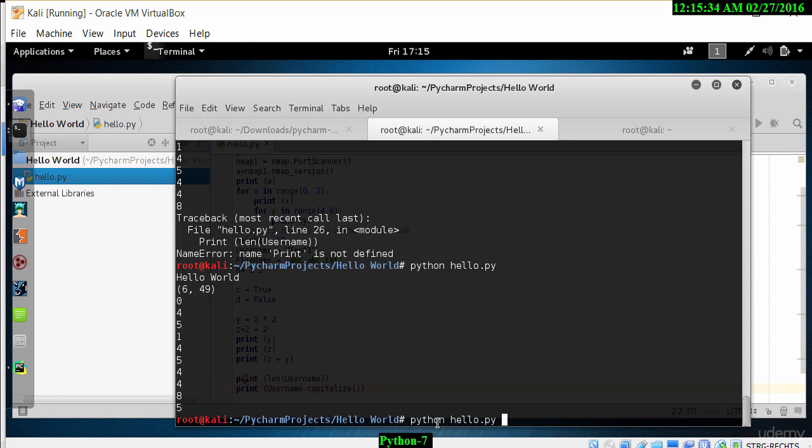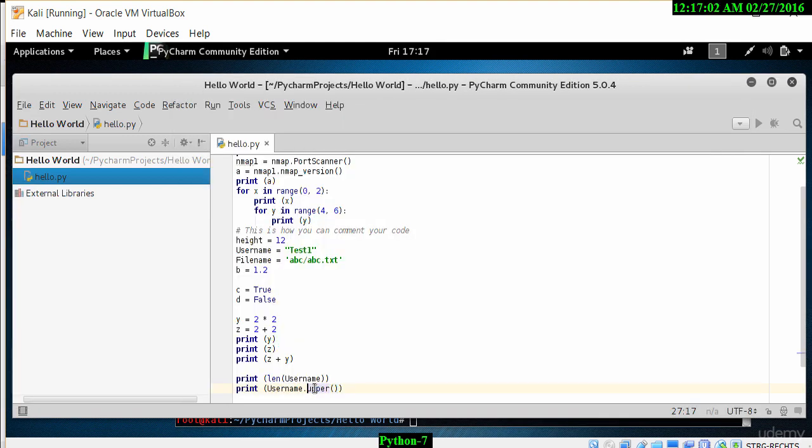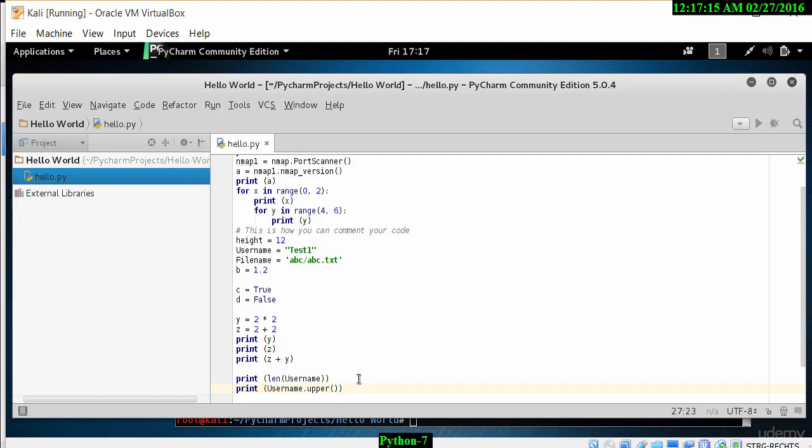So when I run this program, it hasn't, and I know what it is. I fixed it now, and the reason is I used the wrong command. This should be called upper. So instead of capitalize, I use upper, and that takes the test1 username and puts it all in capitals. So all the letters become capitals, the number stays exactly the same.